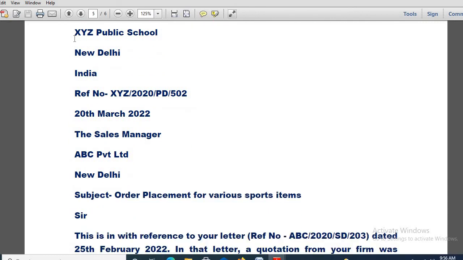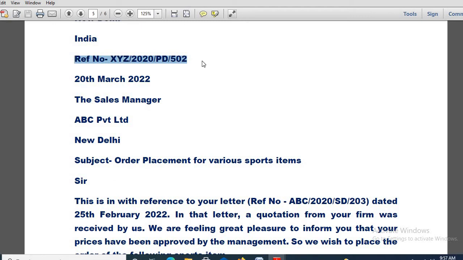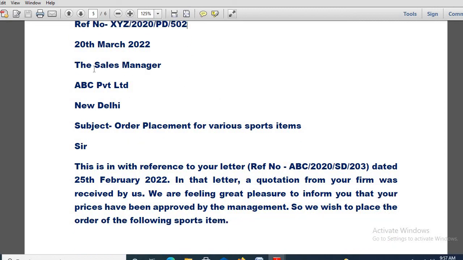See, XYZ Public School, New Delhi, India. The reference number has to be given. This way you have to create it. A reference number won't be given in the question paper. Sometimes it is given, but on most occasions you have to create a fictitious reference number. Then see the date. I have given a future date, 20th March 2022.